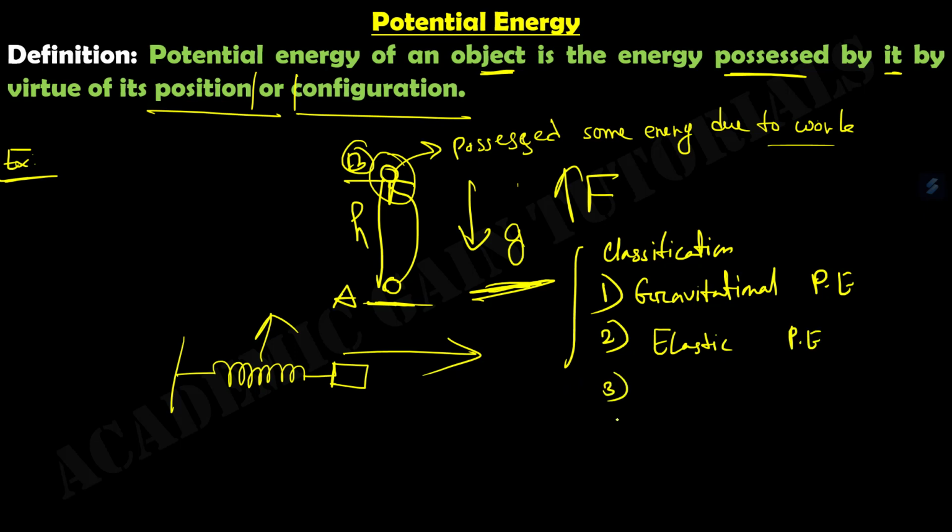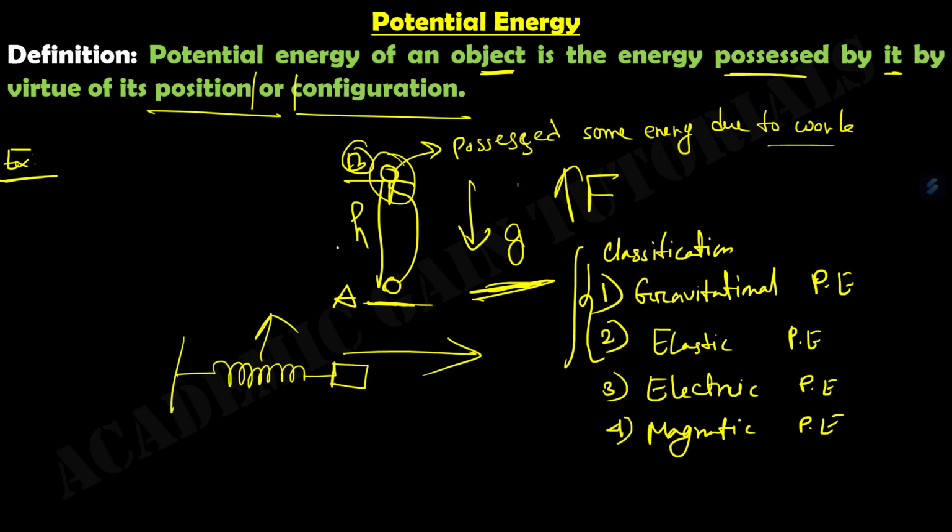The third is electric potential energy, and the last is magnetic potential energy. There are several kinds of potential energy, but in this chapter we will only discuss these two: gravitational potential energy and elastic potential energy.